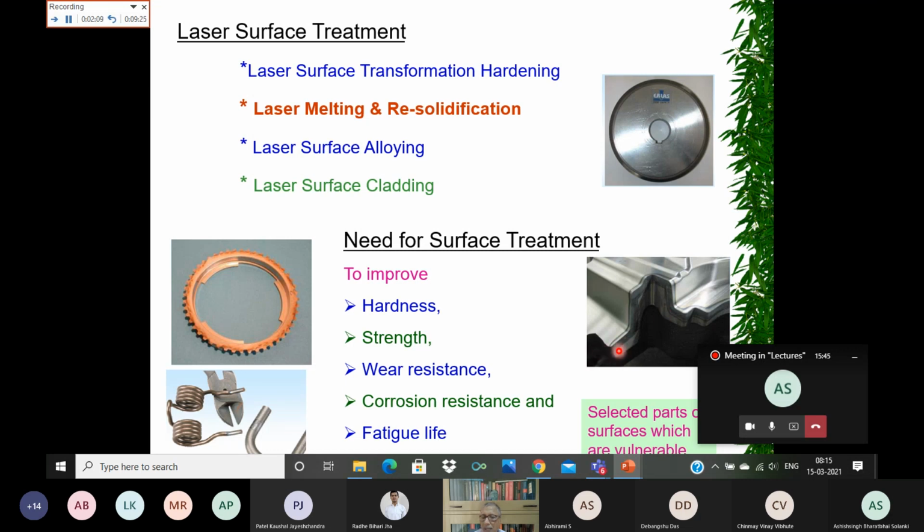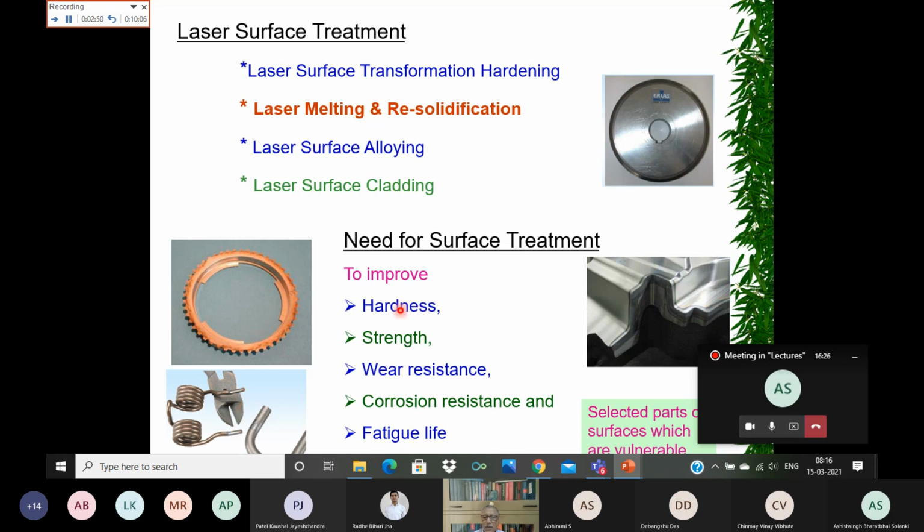When it is being used, only this edge comes into contact with the material at very high pressure, and this sharp edge is going to wear out. So only this selected area at the edge needs to be hardened. As we discussed in the previous slide, the laser beam can be focused to a localized area at a desired power density. So we can use the laser as a heat source and treat the area where we need to increase the hardness.